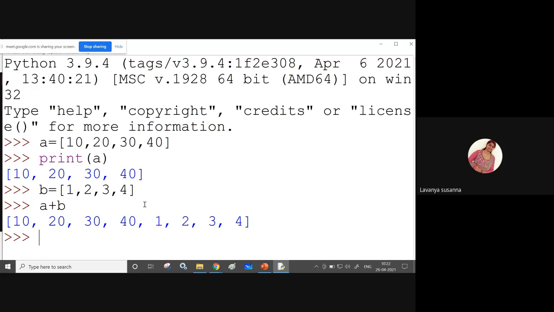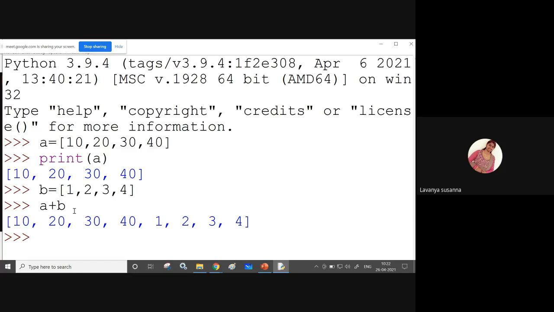If you are applying the plus operation on two lists, what is it doing? It is concatenating, combining. 10, 20, 30, 40 are the values of list a, and 1, 2, 3, 4 are the values of list b. Now we are doing a plus b. That means it's not performing an addition operation, it is performing concatenation, combining two lists. If you want to combine two lists, just use the plus operation. No need to write a piece of code, unlike in C language. It's very simple in Python. Use a plus b.